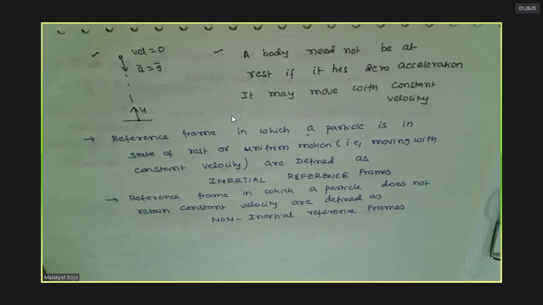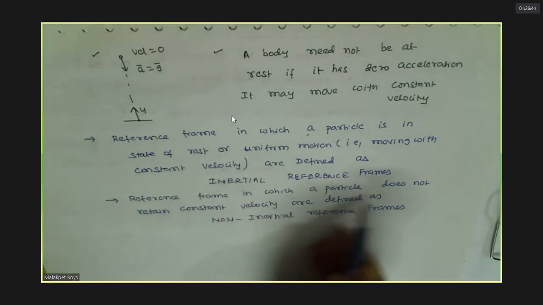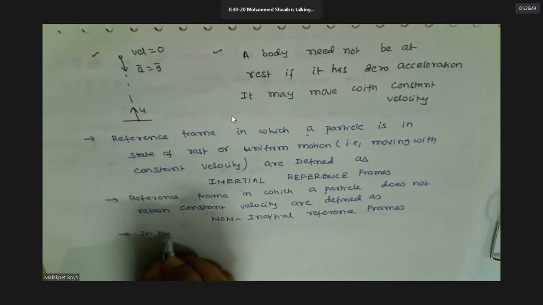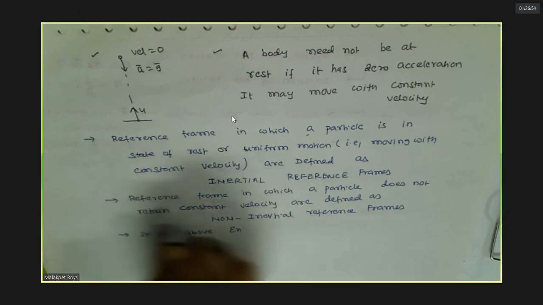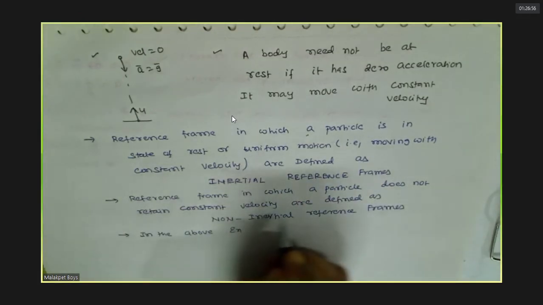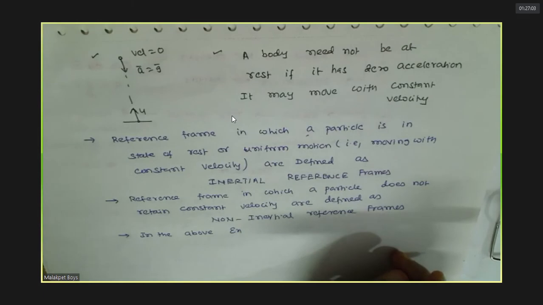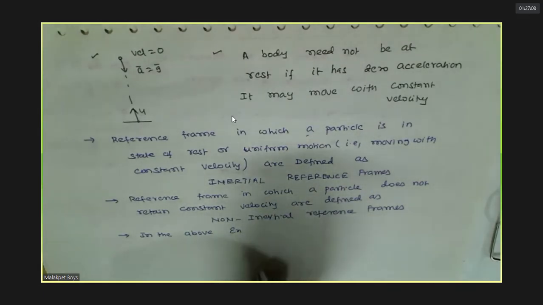Sir, this last point, the particle is moving with some... This one? Yes, sir. A reference frame in which a particle does not retain constant velocity. Does not retain a constant velocity means if it is at rest, it should be at rest. If it is in motion, it should be in motion with the same speed, with the same direction. Okay?